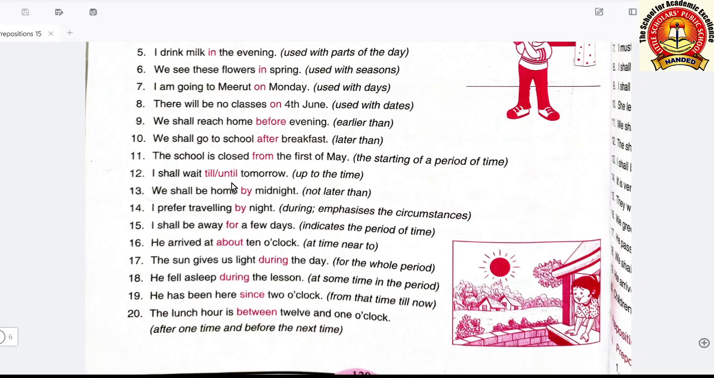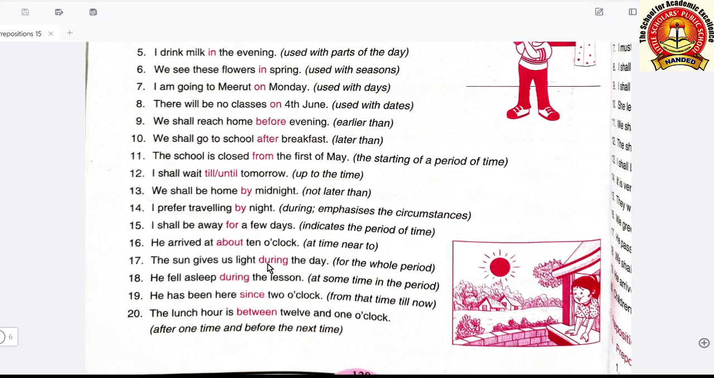The meaning is same. We shall be home by midnight. By midnight is also telling the point of time. Thereafter, I shall be away for a few days. This is indicating a period of time. For we use to tell a period of time, a few days. He arrived at about 10 o'clock. This is also telling the time, approximate time, not the exact time.